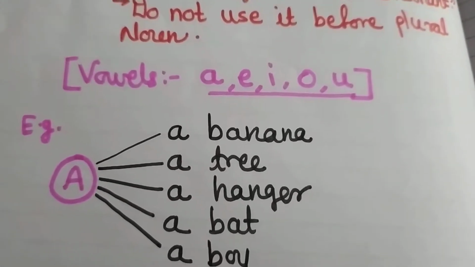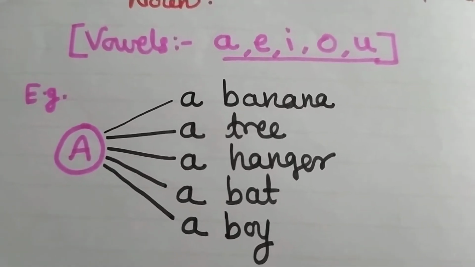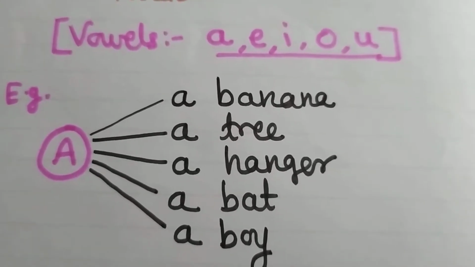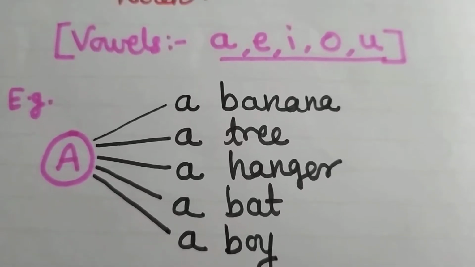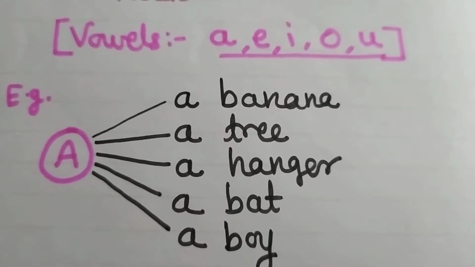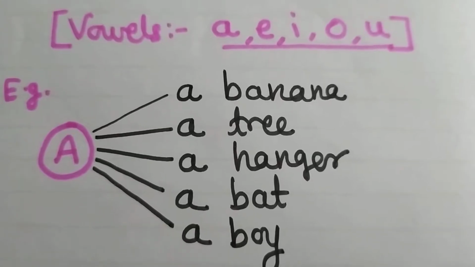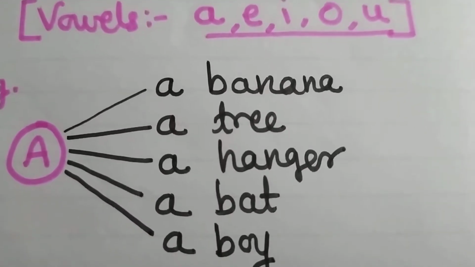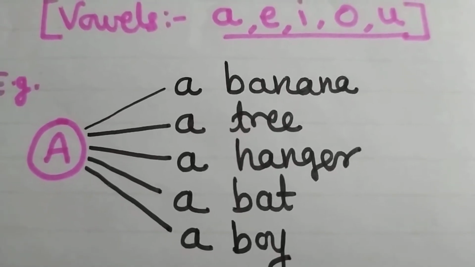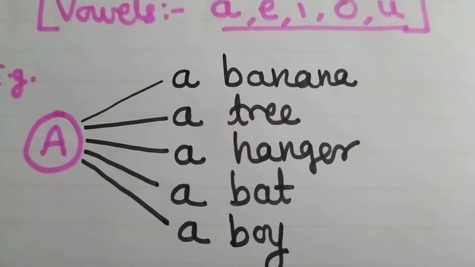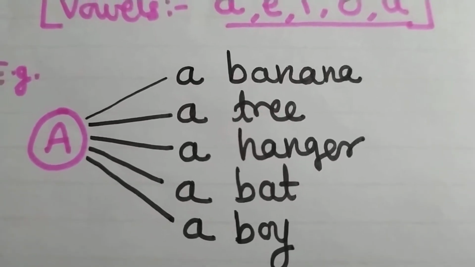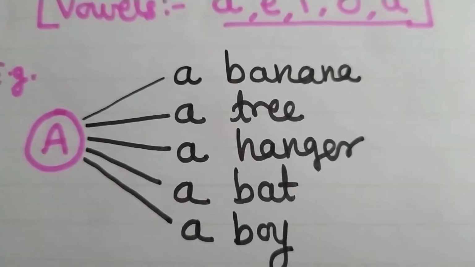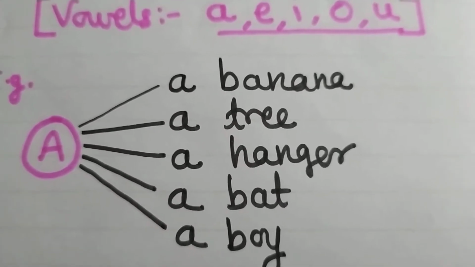Now you can have examples of a. It is used before banana, a singular noun. A tree, something not definite, in an unspecific way. A hanger, a bat, a boy. All these words start with a consonant, or have a pronunciation beginning with a consonant sound, before which we use a. So these are the examples of a.